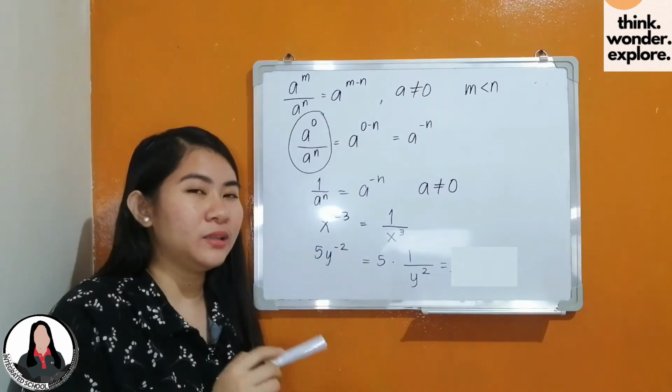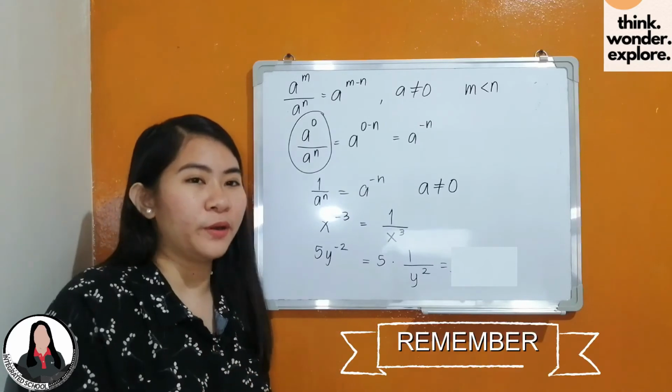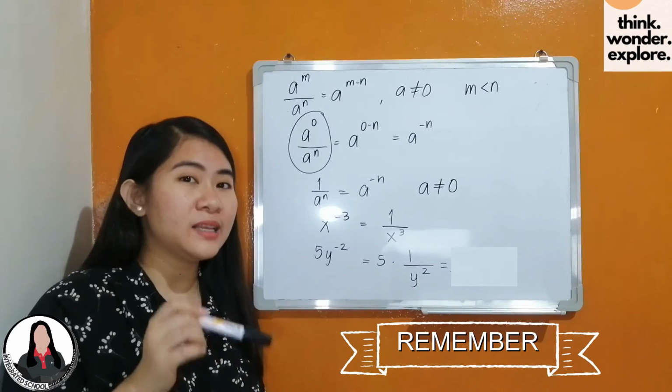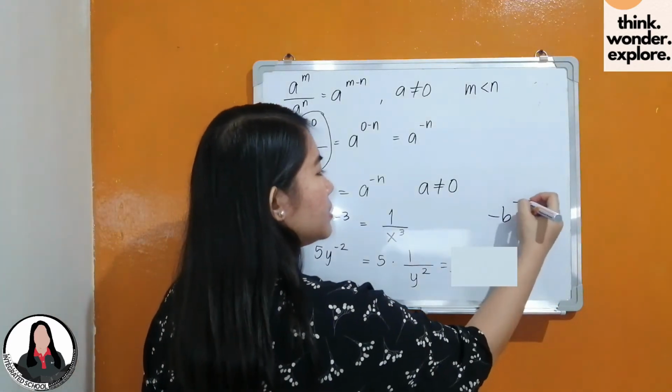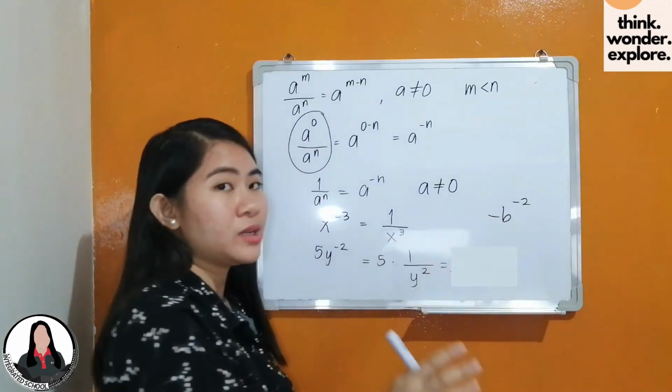Ang isa pang kalituhan under ng negative exponent ay kapag negative ang term. You should always remember, it is the sign of the exponents that changes, not the sign of the base. One example ay negative b raised to negative 2. Negative ang ating term, and then negative ang ating exponent.